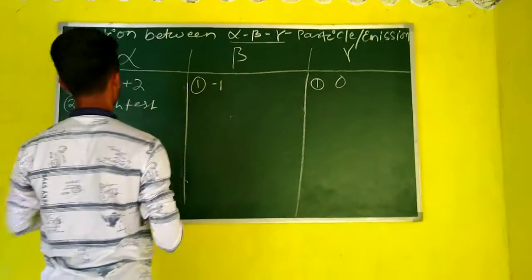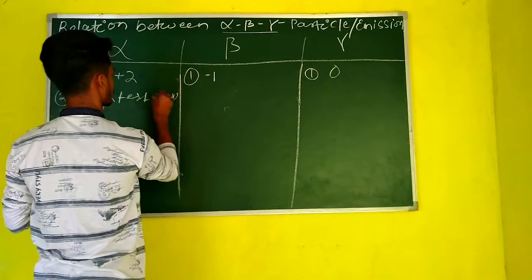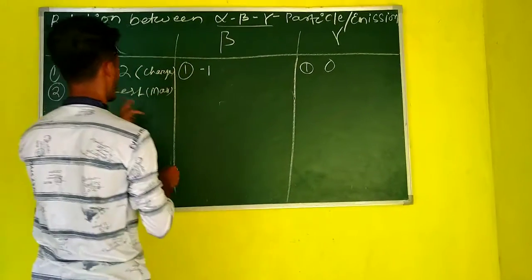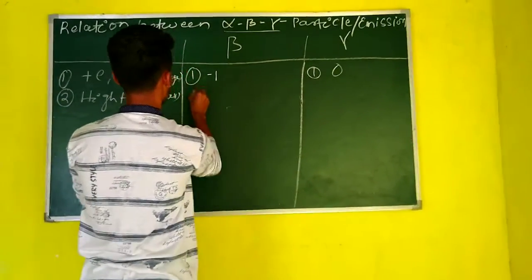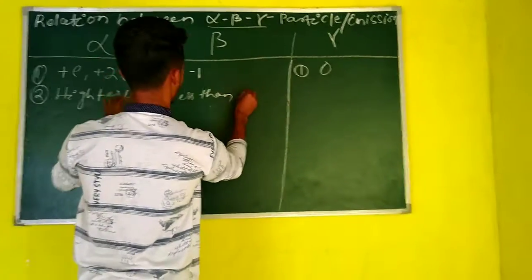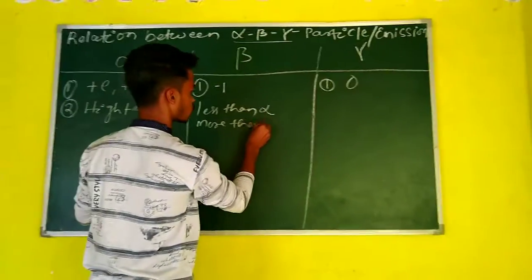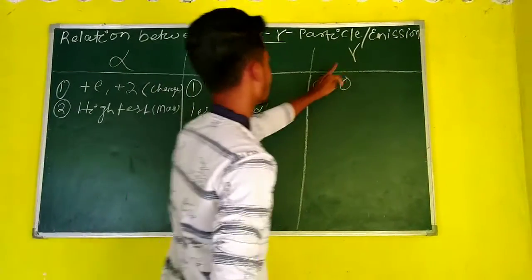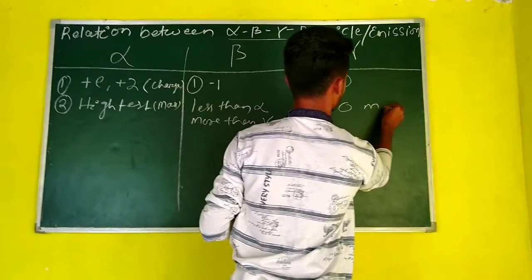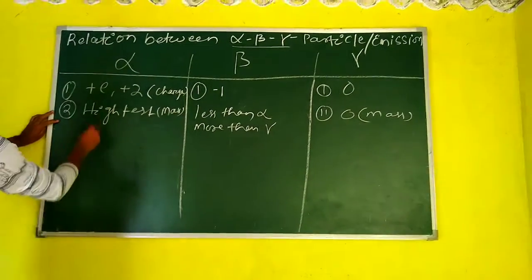The mass of beta particle is less than alpha and more than gamma. But mass of gamma particle is 0. Alpha is the heaviest mass.